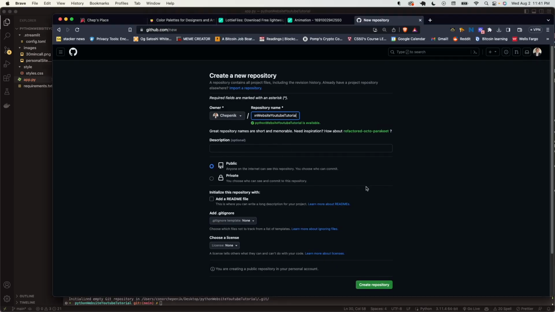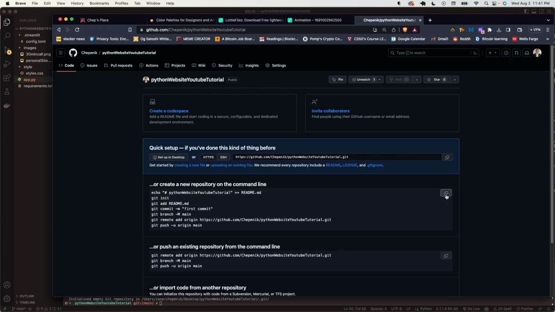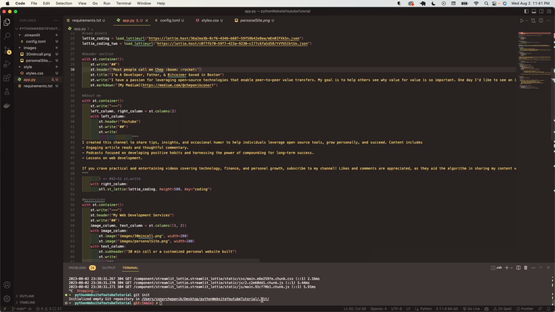Copy and paste. That URL is available. Great, create repository. All right, we're going to copy and paste all of this into our terminal.